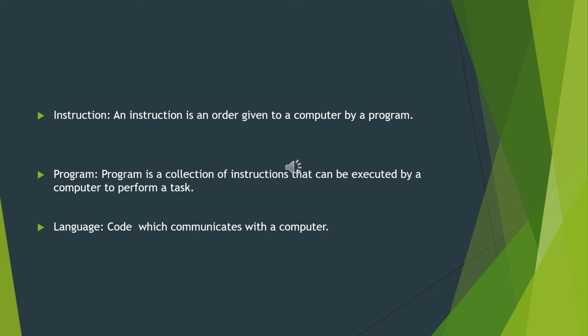What is meant by a program? A program is a collection of instructions. An instruction is a task, and a collection of tasks we can call a program. It is a set of instructions that can be executed by a computer to perform some task. Next, what does it mean by language? Language is code which communicates with a computer, developed by the programmer. Programmers are the users and operators of the computer who write the code. We can call them developers.